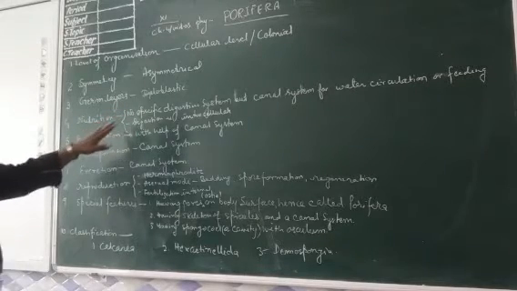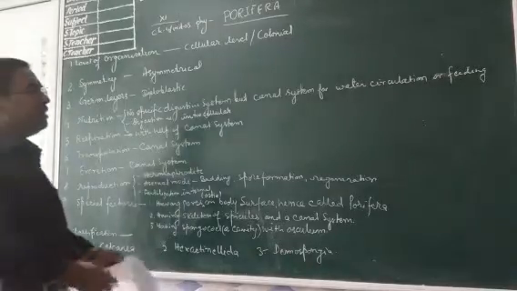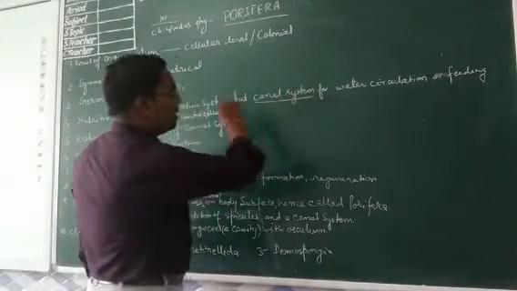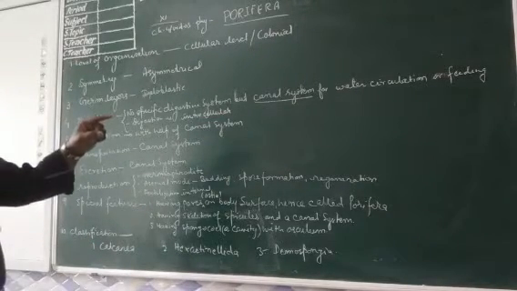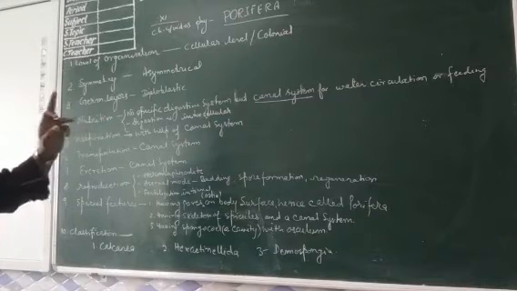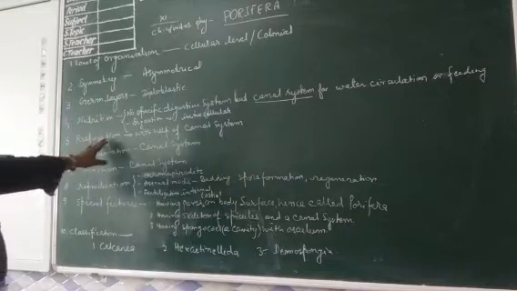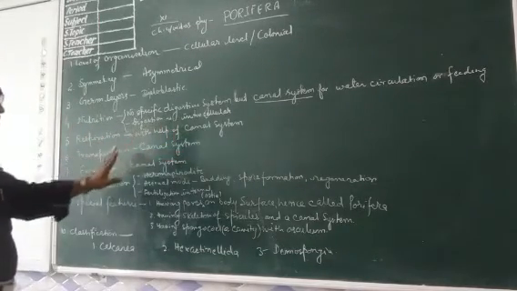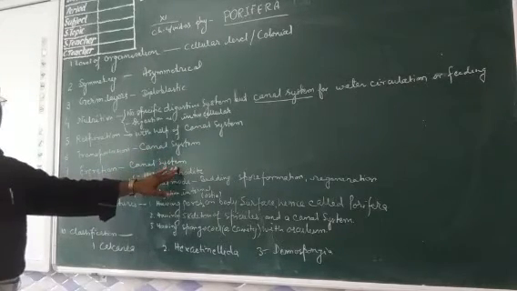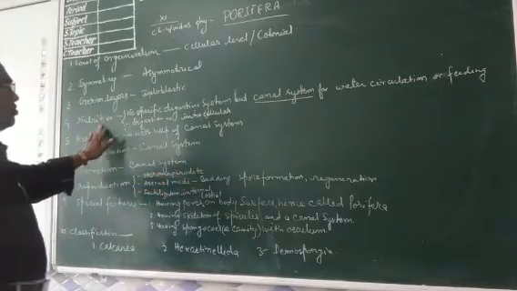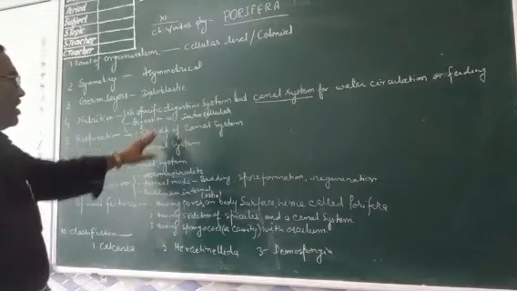All the Poriferans have no specific digestive system, but the canal system specifically found in this group will help in feeding, in circulation, in transportation and in excretion also. That's why I have written respiration also with the help of canal system, transportation also with the canal system, excretion also with the help of canal system. Nutrition: the digestion in Porifera is intracellular.